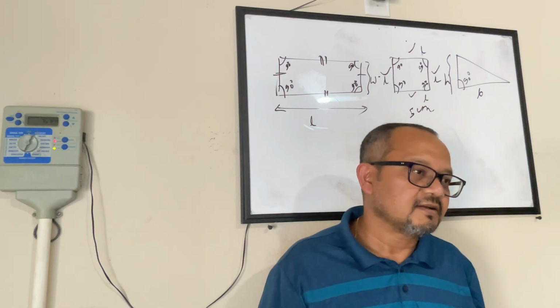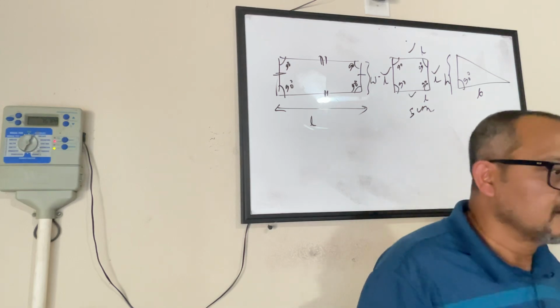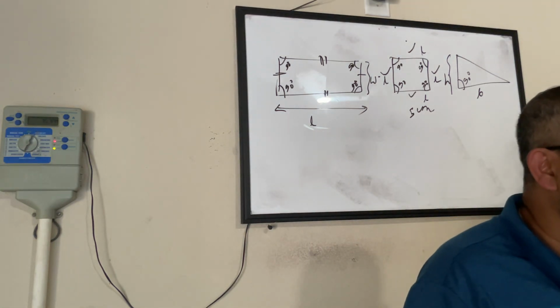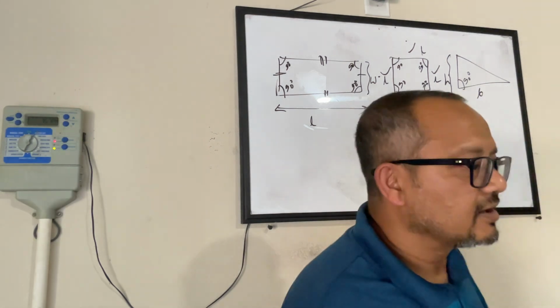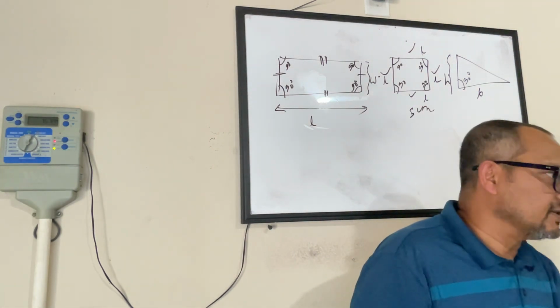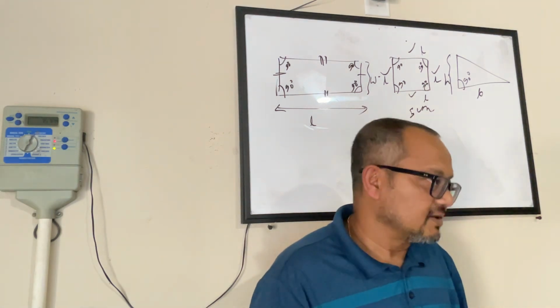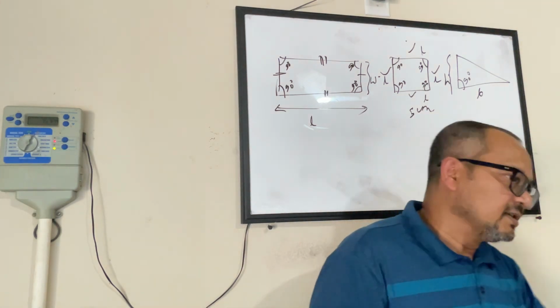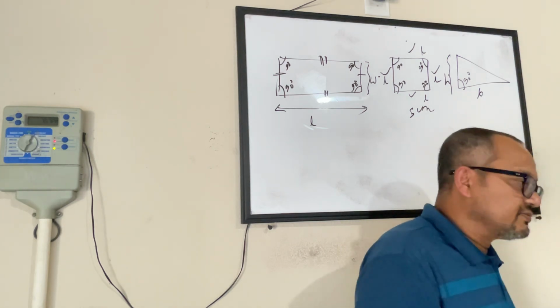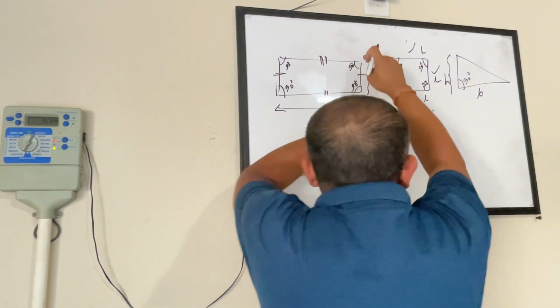I think this is the area of the rectangle. But I don't know what its hypotenuse is. Okay, I'll come to that. I'll tell you. Length times width. Okay, length times width. Do you agree? Yeah. Area of a rectangle is length times width. This is my length, this is my width.